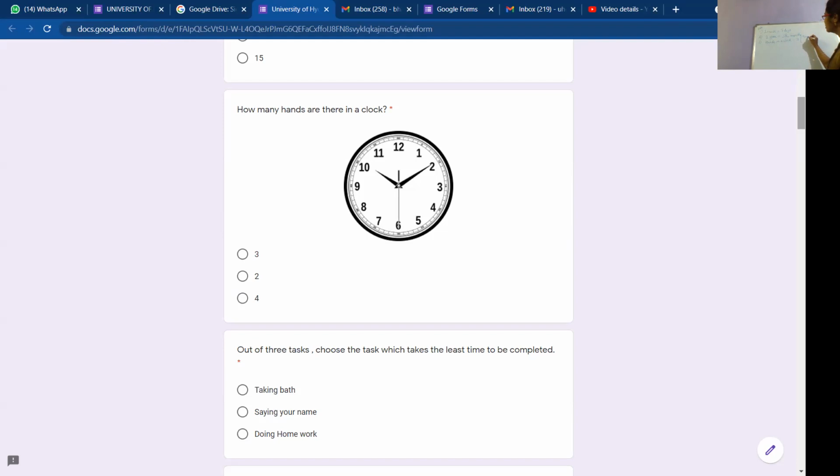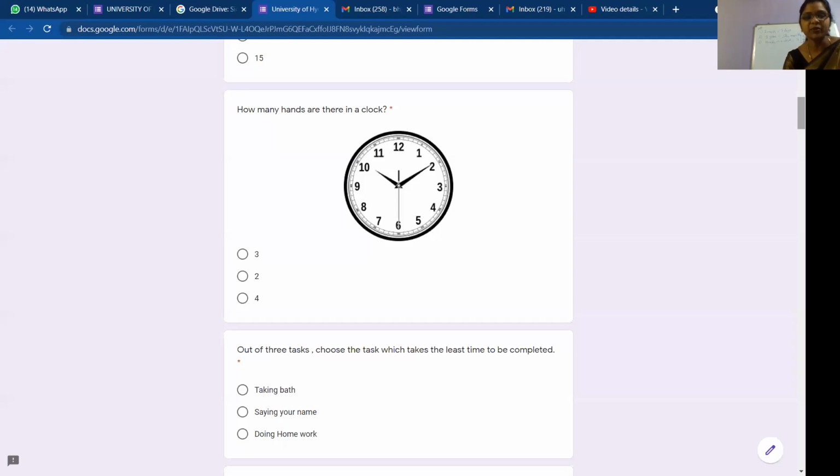Long hand is called minute hand, ma'am. Next, short hand is called hour hand. And the thinnest line is called second hand. So the 3 hands are minute hand, hour hand, and second hand.